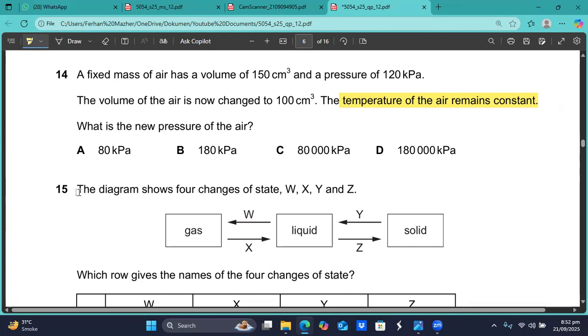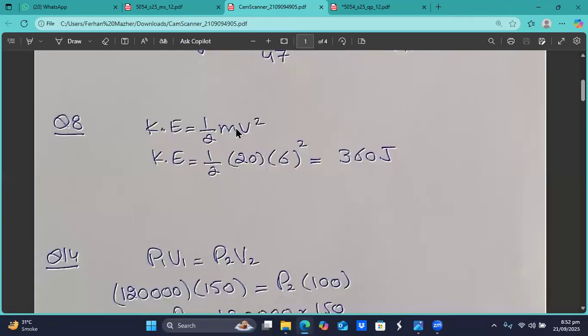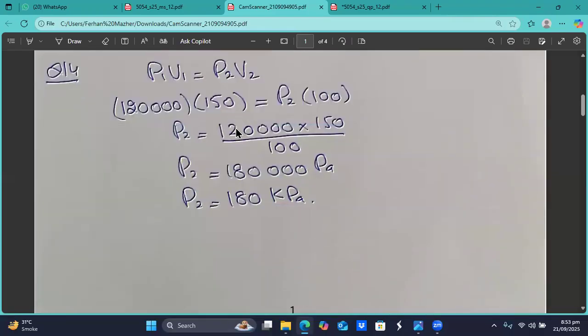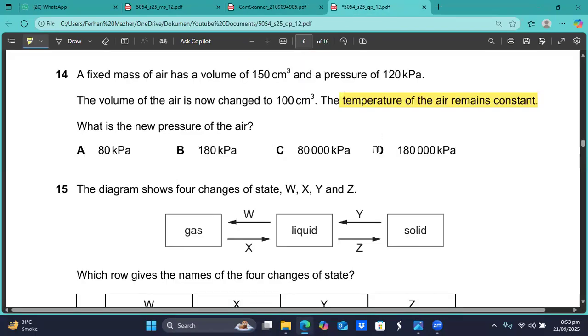It's a classical question for this equation. P1 V1 equals P2 V2. So 120,000 multiplied by 150 equals P2 into 100. Make P2 alone: 120,000 multiplied by 150 divided by 100, and you will have 180,000 Pascal. So I can write it as 180 kilopascal. So I think D is the option, sir.